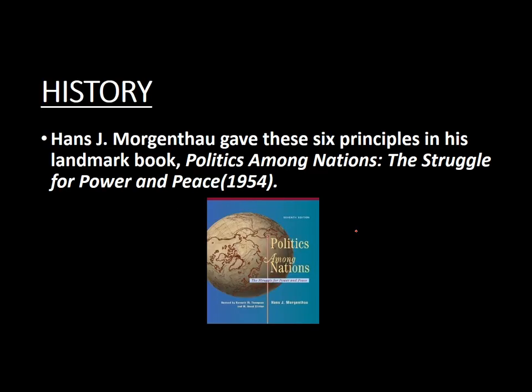First of all, we are going to start with history. Morgenthau gave these 6 principles in his landmark book, Politics Among Nations, and this is the book. Its first edition came in 1948, but these principles were included in it in 1954 in its second edition. So let's move on.